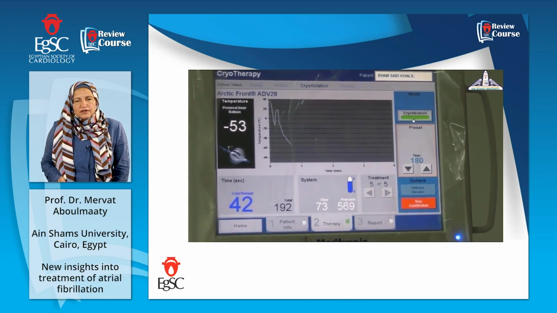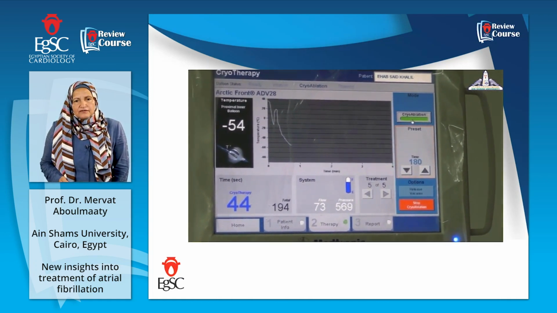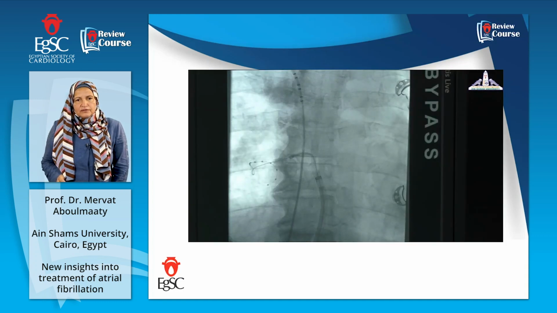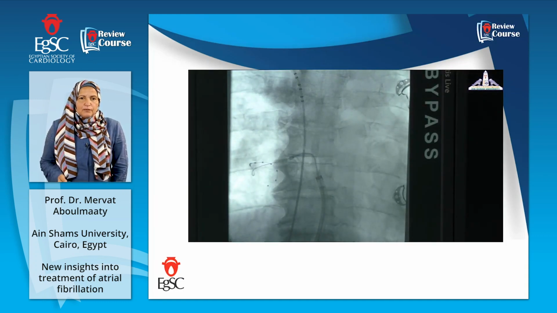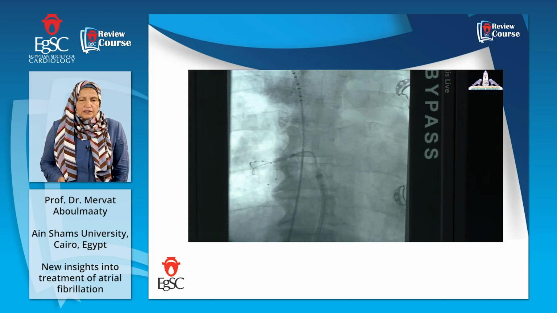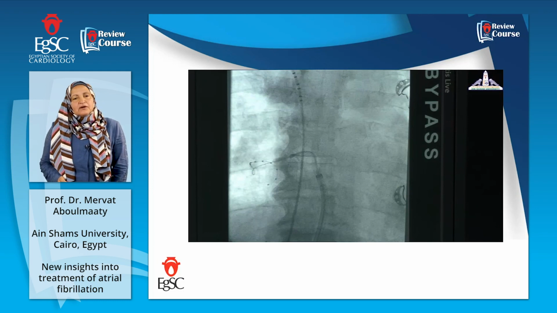We have the timer, and we have the technician. We go to the right-sided veins, but we take the decapolar catheter to the right superior pulmonary vein in order to pace and make sure that the phrenic nerve is working. We pace to stimulate the phrenic nerve to avoid phrenic nerve damage from ablation of the right-sided veins by cryoballoon.